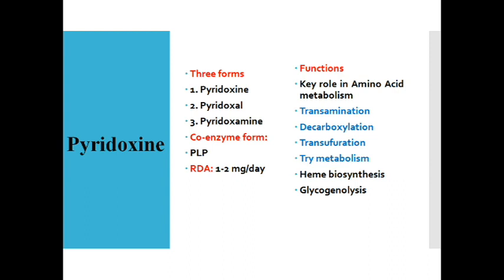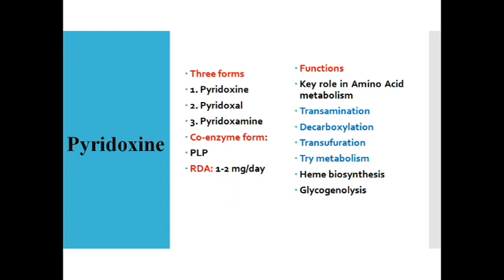Then decarboxylation. All the decarboxylase enzymes in our body do require PLP as a coenzyme. Deficiency of PLP can lead to many severe health consequences, because ultimately glutamic acid is converted to GABA. What is GABA? It is an inhibitory neurotransmitter. If there is a less production of GABA in the body, especially in the newborn child, it's going to suffer from severe attack of convulsions, because inhibitory neurotransmitters are defective. That is, GABA is defective in this patient. The patient can land up with the excitatory neurons in excess, causing something called convulsions.